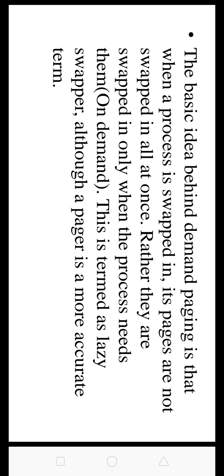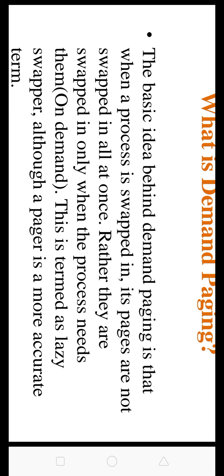Initially, only those pages are loaded which will be required by the process immediately. The pages that are not brought into the memory are marked as invalid in the page table. For an invalid entry, the rest of the table is empty. Pages that are loaded in the memory are marked as valid, along with the information about where to find the swapped out pages.